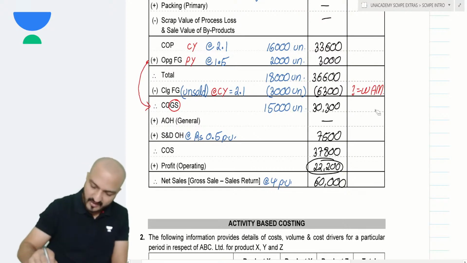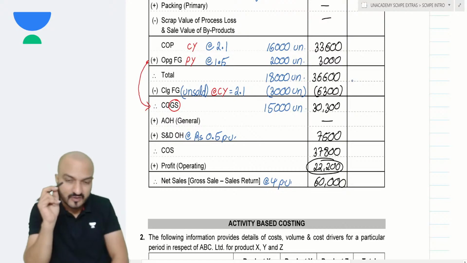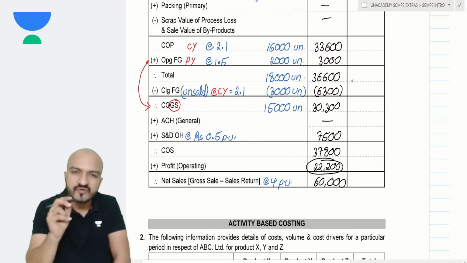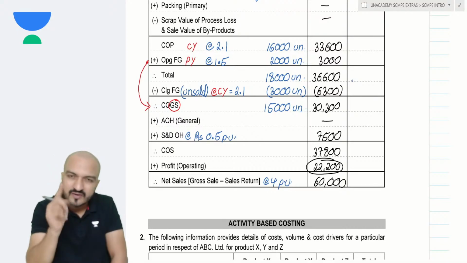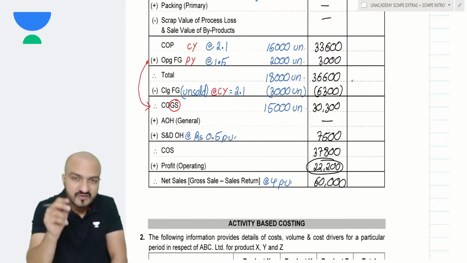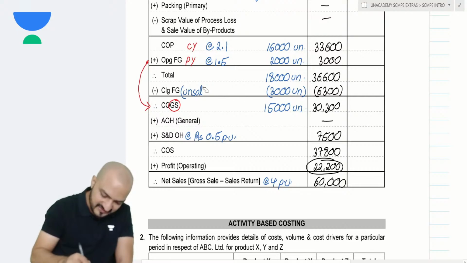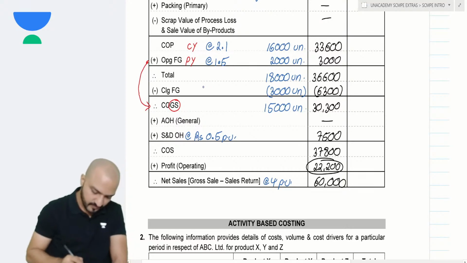So whenever I talk about the weighted average method, remember from now onwards, you always consider that the weighted average method means the method about mixture. Weighted average method is always a method about mixture.